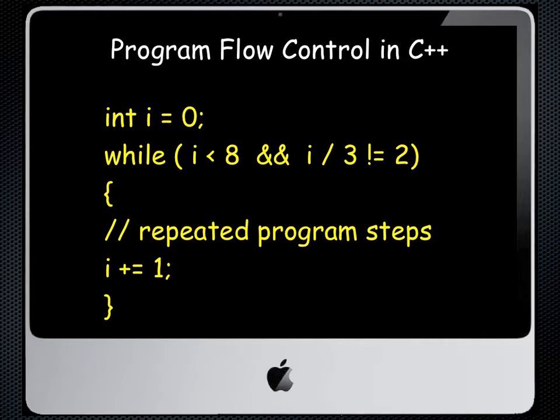So in this case, we start with i equal to 0 so it can get in the while loop because 0 is less than 8 and 0 divided by 3 is not equal to 2. It adds 1 to i each time and has no issues with the while condition until i is equal to 6. When i has been incremented enough times to equal 6, we'll see the second condition, where 6 divided by 3 not equals 2 isn't true, because we know that 6 divided by 3 is in fact equal to 2. When that would happen, this program would stop executing the code inside the brackets and continue with the rest of the program.